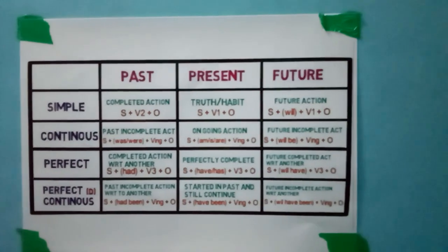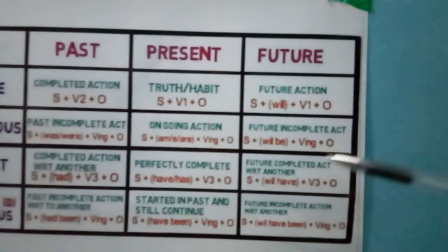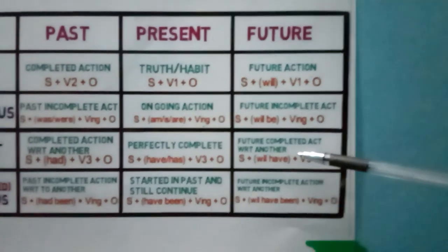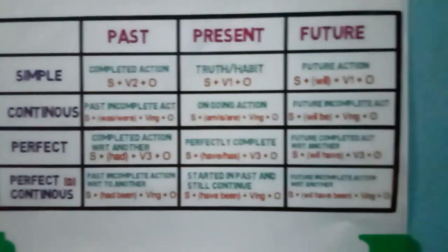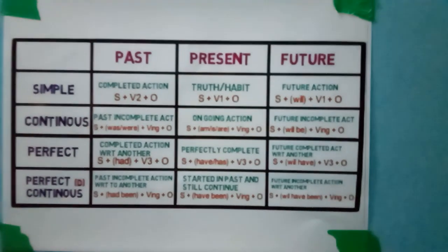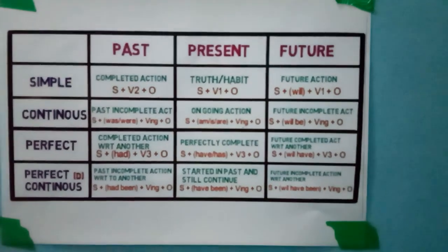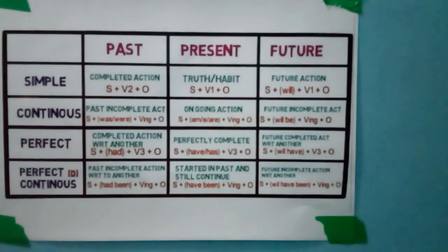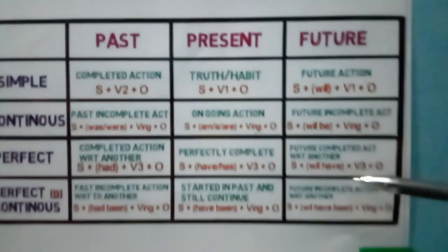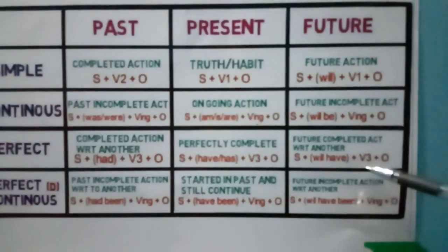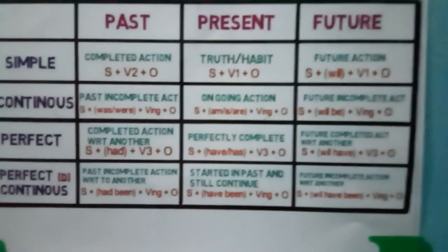Now the third one is future perfect tense. Future complete act with reference to another. That means in the future the action is completed and that is referred to another one. So the structure is: subject plus will have plus verb third form plus object.